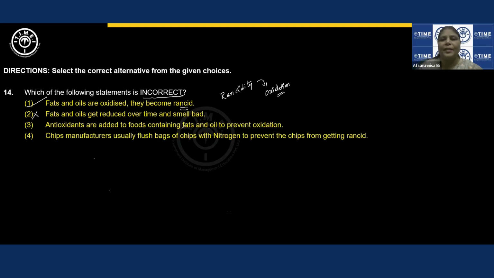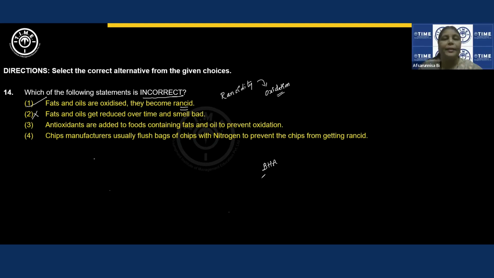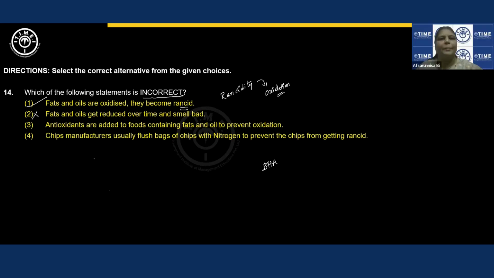Antioxidants are added to foods containing fats and oil, yes. Antioxidants like butylated hydroxyanisole, butylated hydroxytoluene and related compounds can be added in order to stop this free radical mechanism which goes on during rancidity. So this is a correct statement. Chip manufacturers usually flush bags of chips with nitrogen, yes, this is also a correct statement, right? So we are trying to identify the incorrect statement. So option 2 will be the correct answer. Option 2 is the answer.